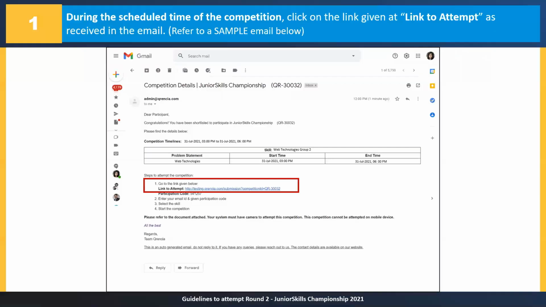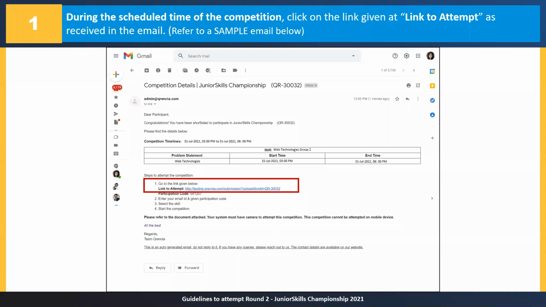On 31st of July, you have to open this email that you will get. Inside this email, you will see a link which is highlighted in the red rectangular box on your screen right now. This link is basically the place where you will be able to attempt your competition. And if we take a look at the table above this highlighted section, it tells you the skill that you have participated in.